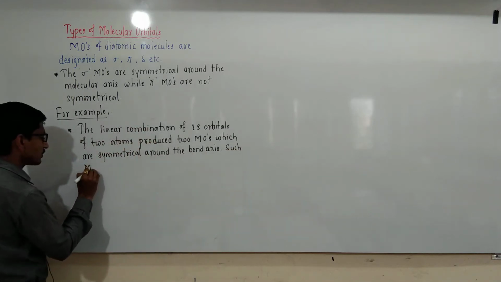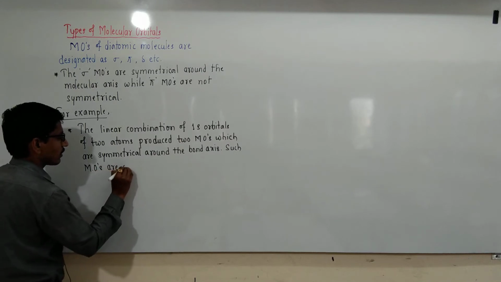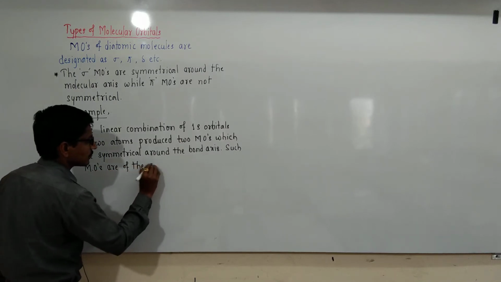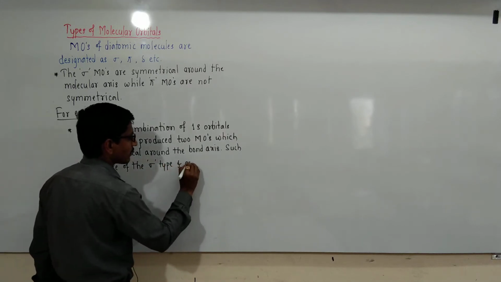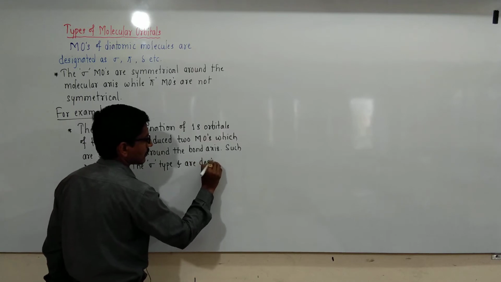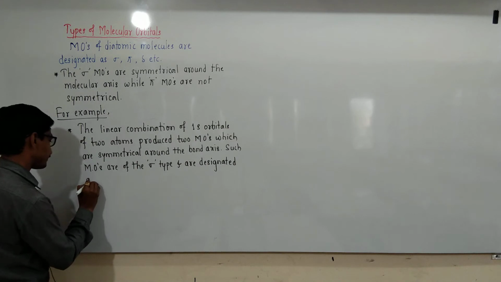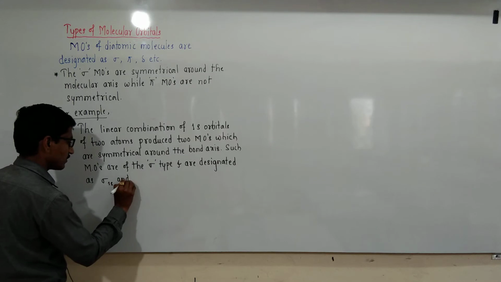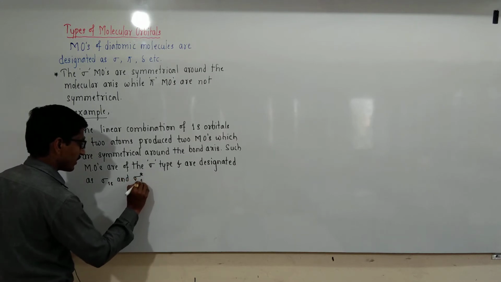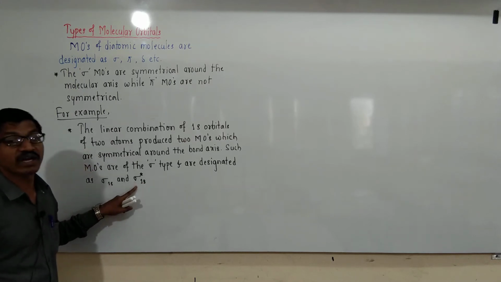Such molecular orbitals are of the sigma type and are designated as sigma 1s and sigma star 1s. Sigma 1s is the bonding molecular orbital and sigma star 1s is the anti-bonding molecular orbital.